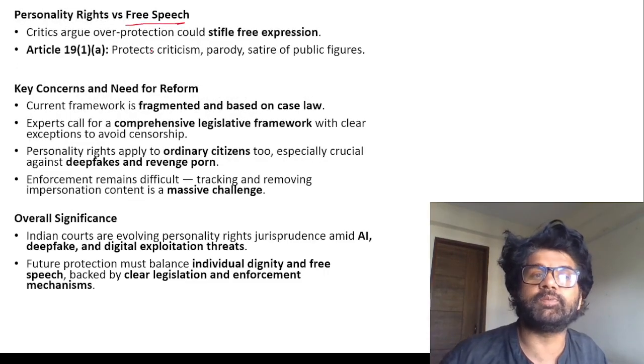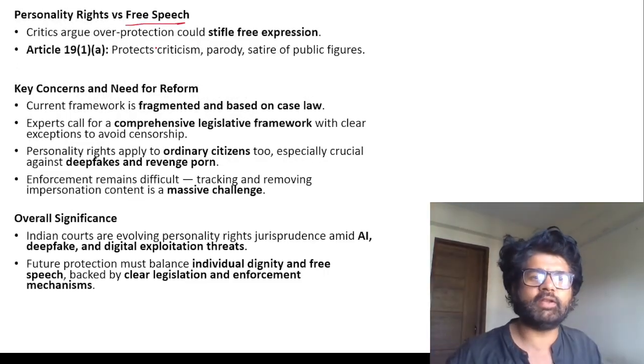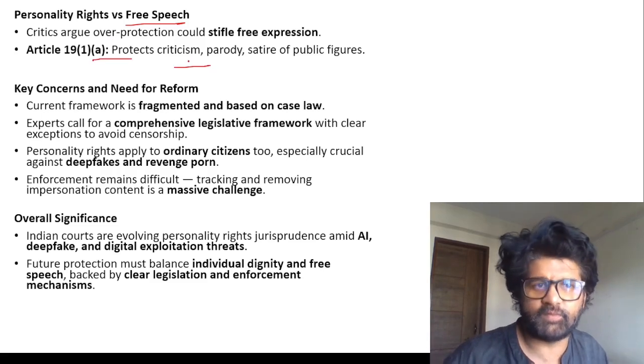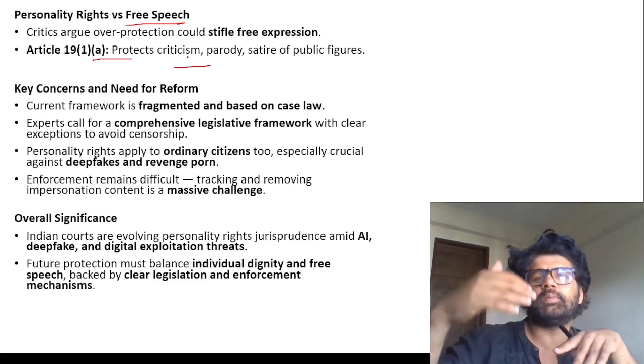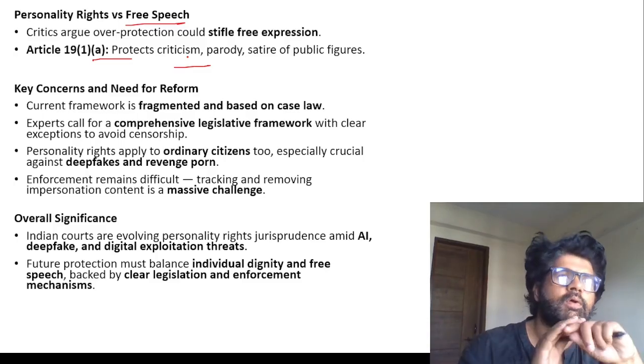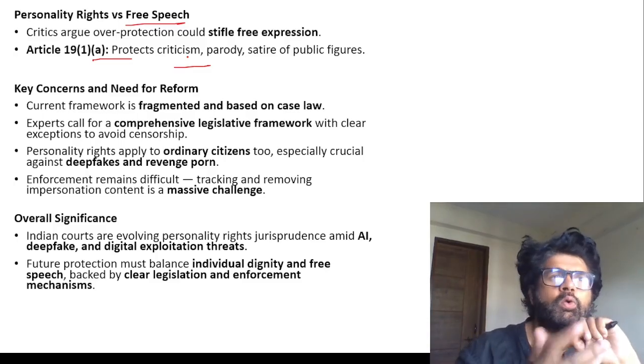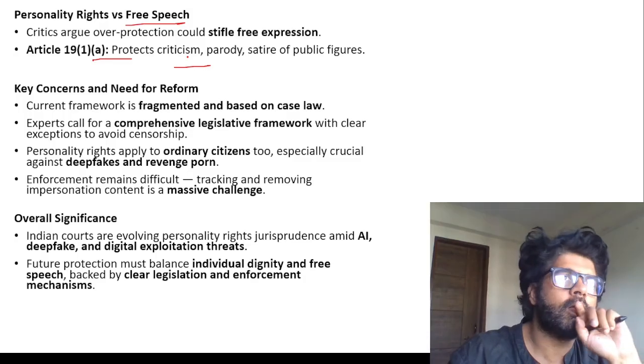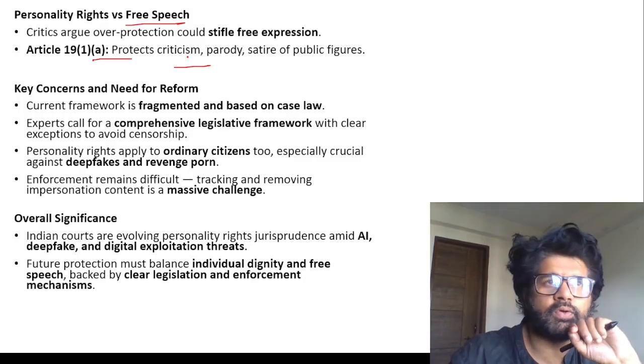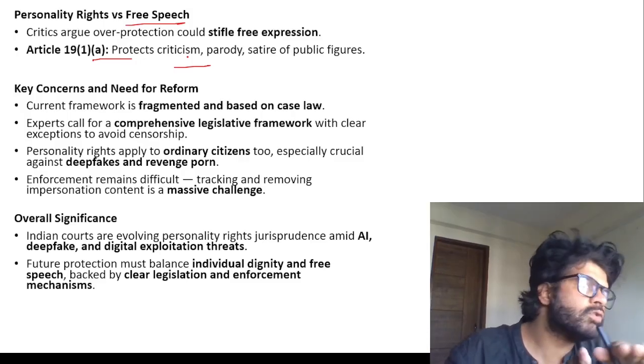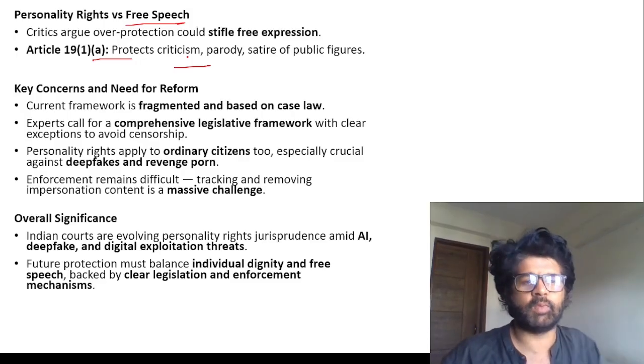Personality rights versus free speech. Article 21 versus Article 19(1)(a). As we have just discussed, parody has to be allowed, then criticism. If these things become too stringent, think about what Sunil Grover will do then on the Kapil Sharma show. He did the parody of Aamir Khan in such an awesome way. So personality rights also have to have some limitations and restrictions. So you can read all these things.